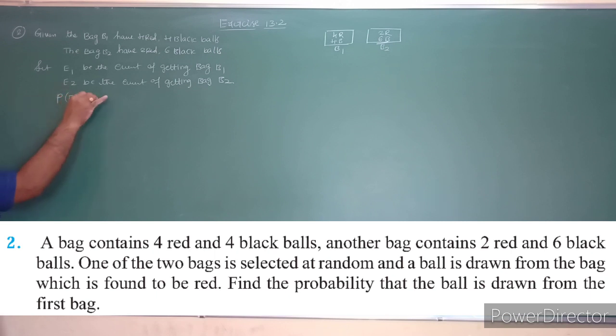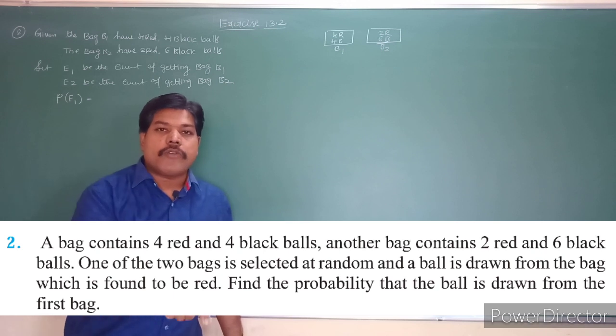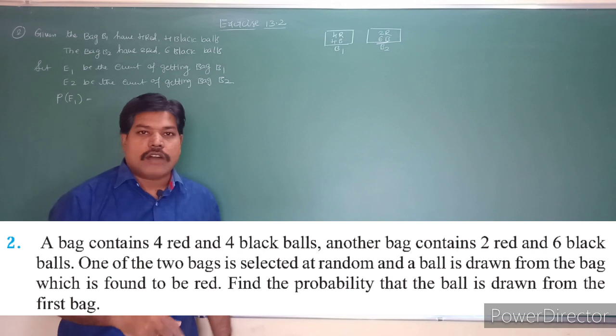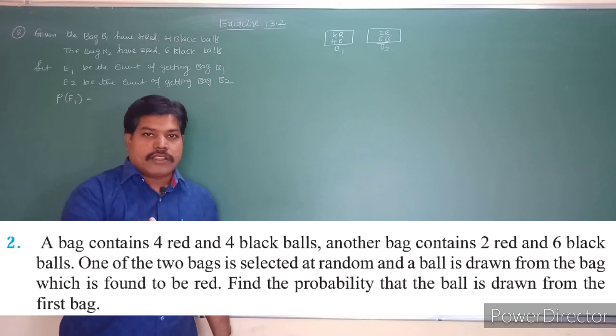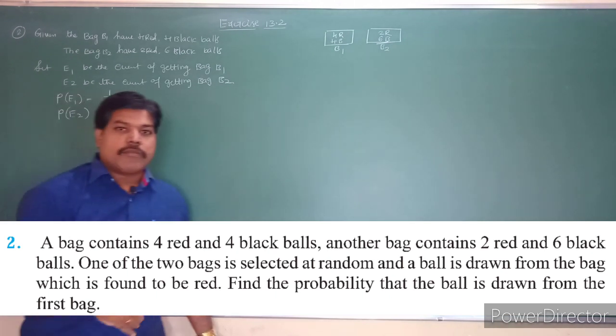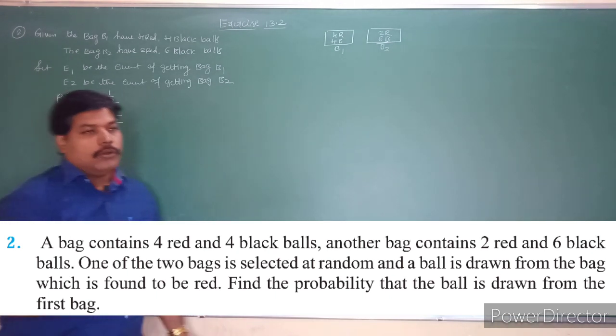So then what are the probabilities, students? P of E1 is equal to... 2 bags are there, B1 and B2. What is the probability of getting B1? Half chance, yes or no? What is the probability of getting the second bag? That is also half chance, yes or no? So the probability of E1 is 1/2. Similarly, the probability of E2 is also 1/2.